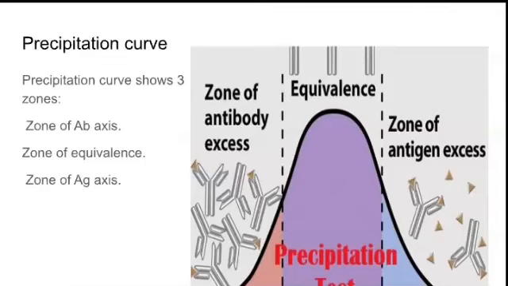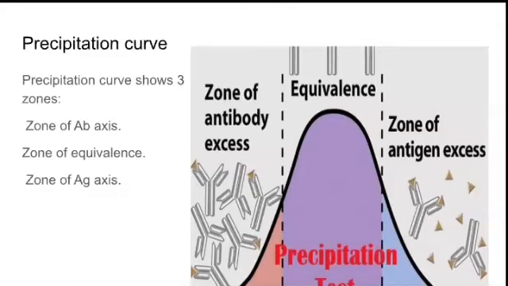For example, antibodies are already present in a test tube and you are adding some antigens. So what happens? The precipitation curve happens in three different zones. The first zone is the zone of antibody excess. Here antibodies are more and the antigens are less. Slowly they will start to be attracted and the antigen-antibody reaction happens.